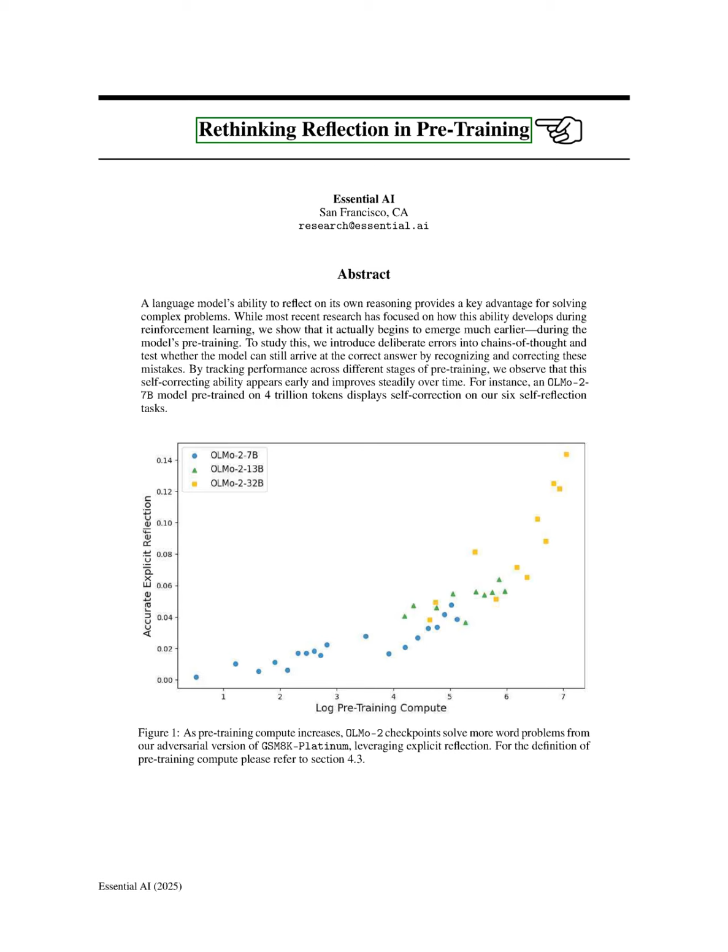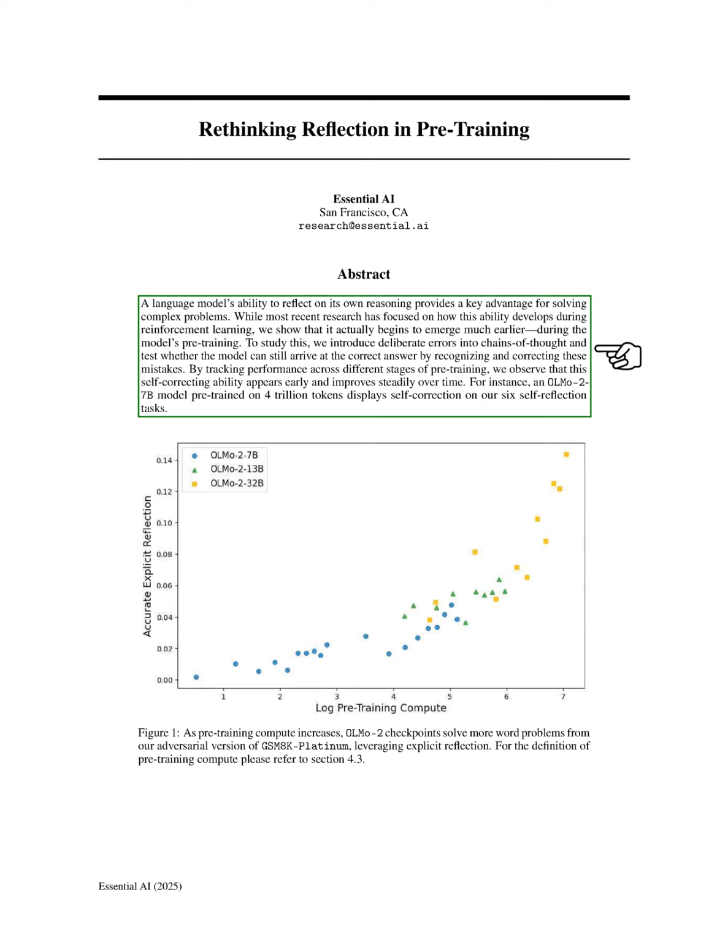Section: Introduction. In this section, we introduce our work on reflection in language models, which enhances their ability to adapt responses based on previous reasoning, ultimately improving output accuracy. We note that recent studies suggest that reflection arises from a model's interaction with reinforcement learning environments. To validate these claims, we propose a comprehensive framework for measuring reflection and consistently observe this phenomenon during pre-training.